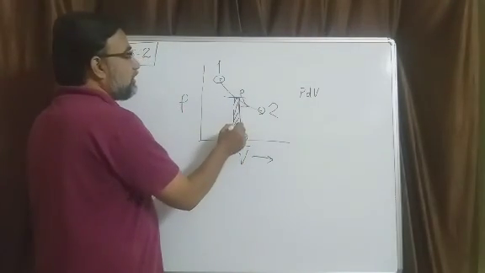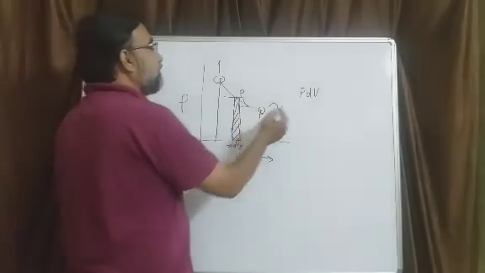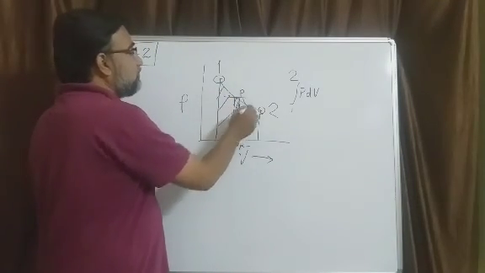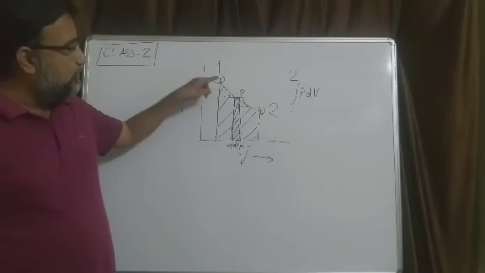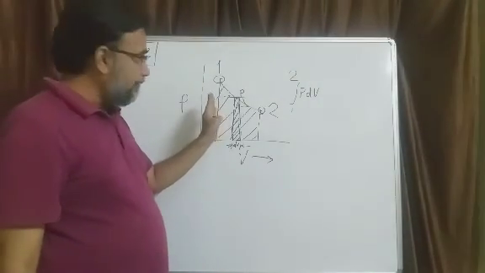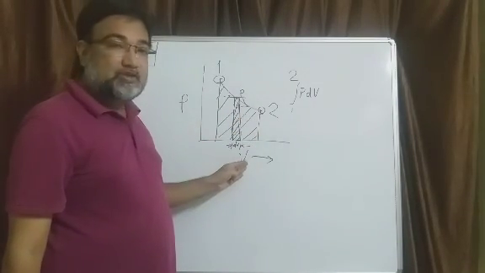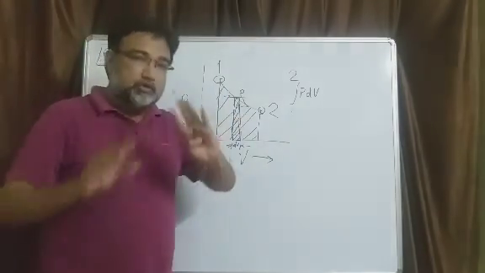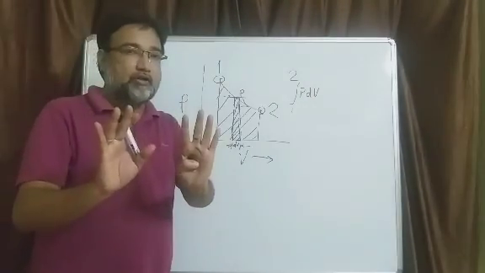So the small amount of work done is this area. What will be the total area under the curve? That will be the integration of P dV from 1 to 2. So this whole area is the work done in this process. In order to find the work done in a process, we first represent it in the PV diagram, and then the end points are projected on the volume axis, and you take the area under the curve. That will be the work associated with the process. Whether that will be work done by or on, positive or negative, we will discuss later on.